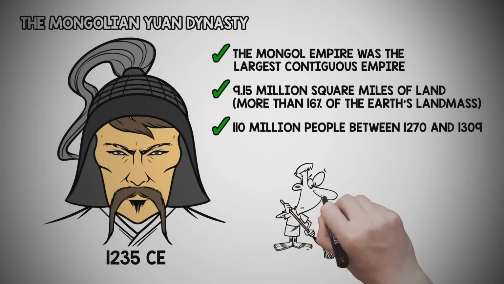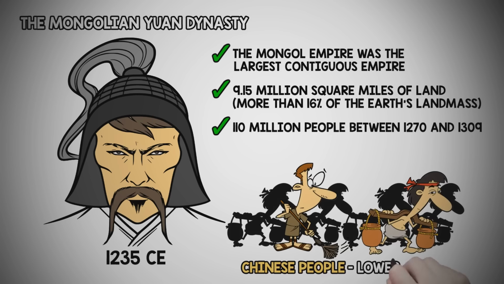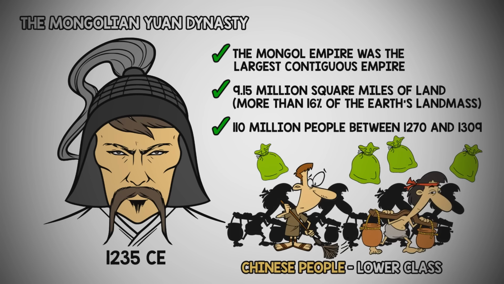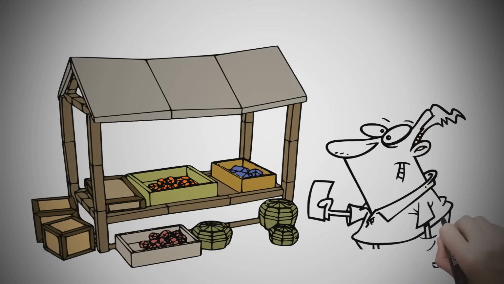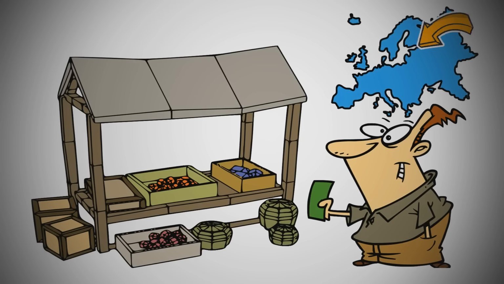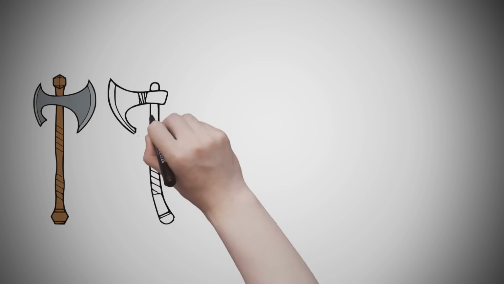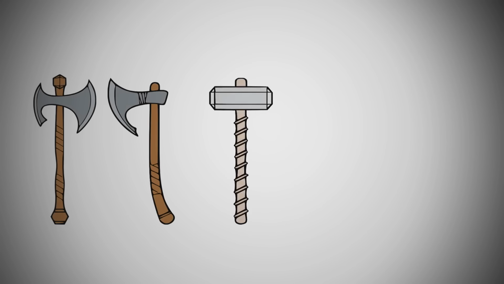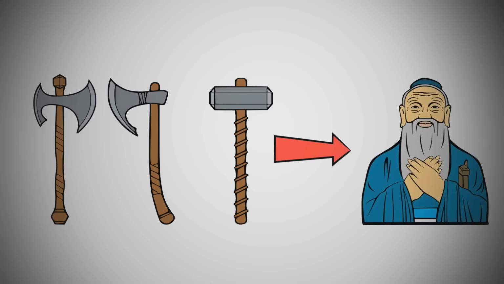Under Mongol rule, the Chinese people were fixed into a large lower class, subject to heavy taxes and forced labor. During this era, trade increased with the rest of the world. By reopening the Silk Road and protecting travelers who used it, they opened the door to European and Middle Eastern merchants. The Mongols were known for being fierce, uncivilized warriors, but slowly they began to adopt Chinese ways of Confucianism.